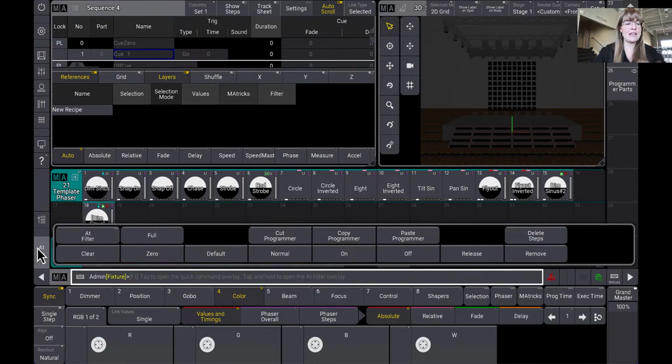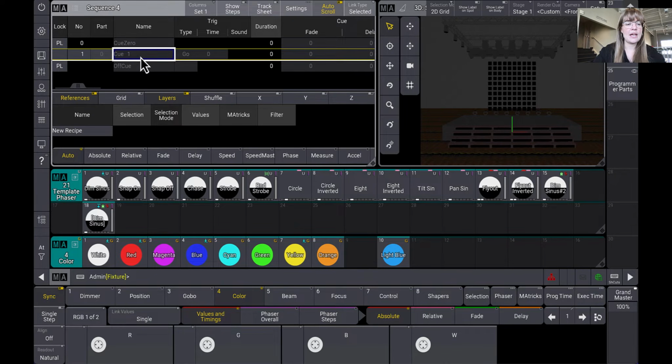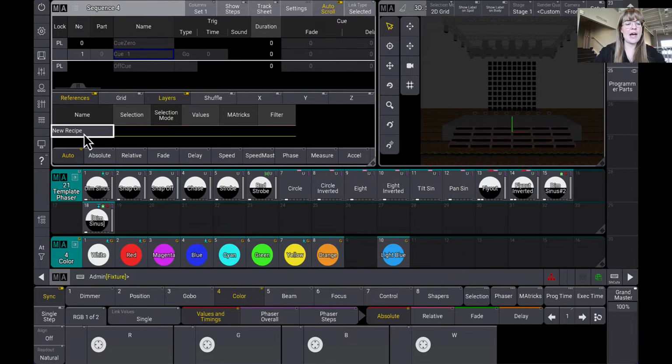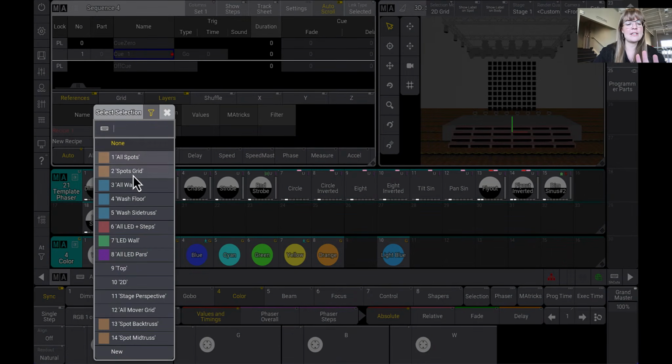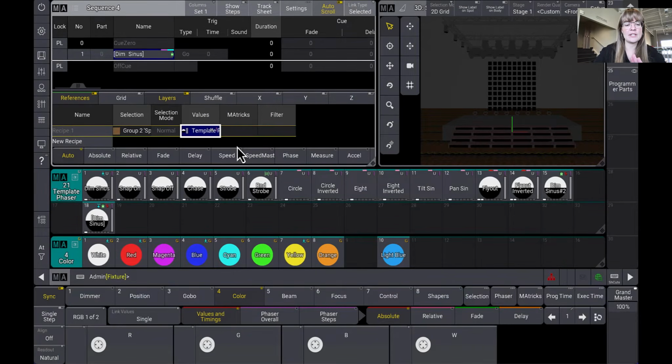Now, same idea here. I'm going to pop up here to my cues, and I have my cue already built. I'm going to add my recipe line here. We're going to look at the same thing. Spots grid group, my value. I'm going to go for my template phaser here. We're going to look at the dimmer sinus, and I'm going to scroll on over.